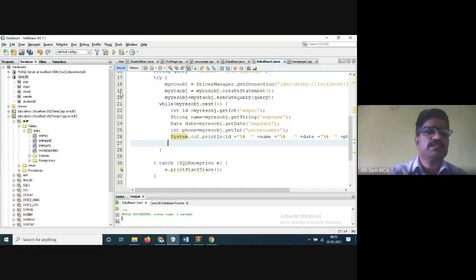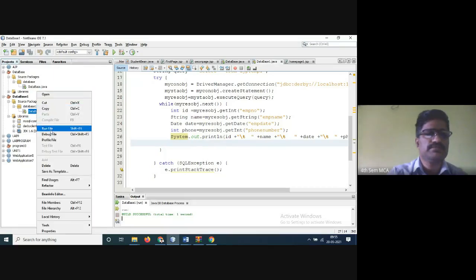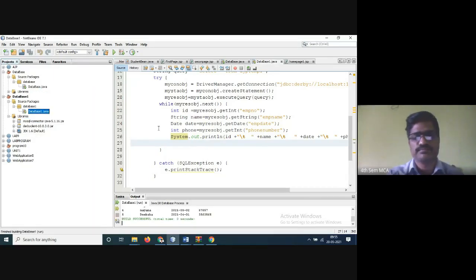Right. So now I'll save the program. Now run the program here. Database one dot this one. So what you have entered is nothing but yesterday's data: Sudarshanam, date of joining; Ashok, date of joining, phone number; Arjun, Nayana, Diksha. Build is successful. So this is the database.